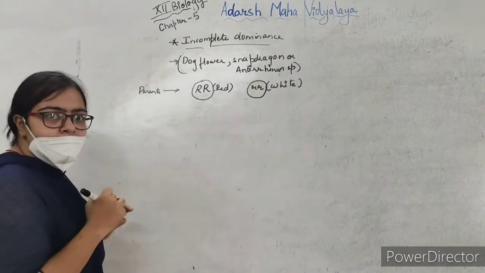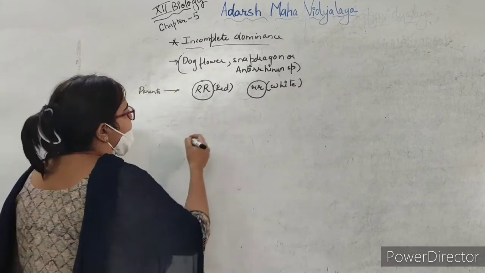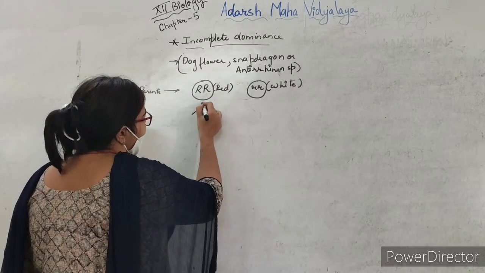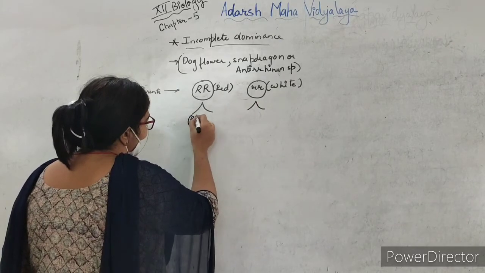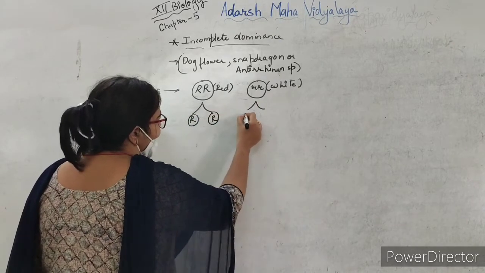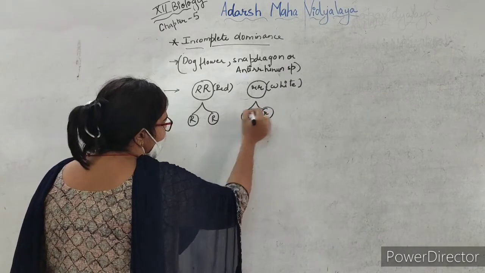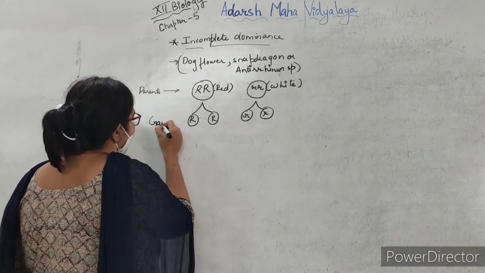Now what will be the next step? The next step will be the formation of gametes. So here it will be capital R, here it will be small r and small r. These are the gametes.